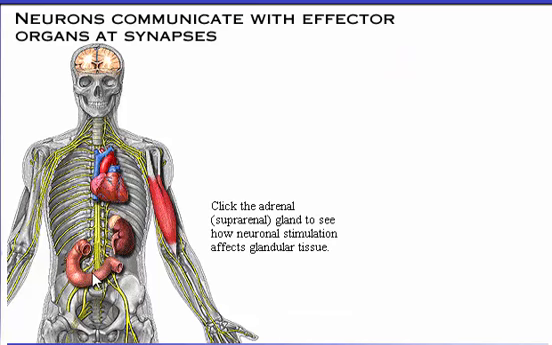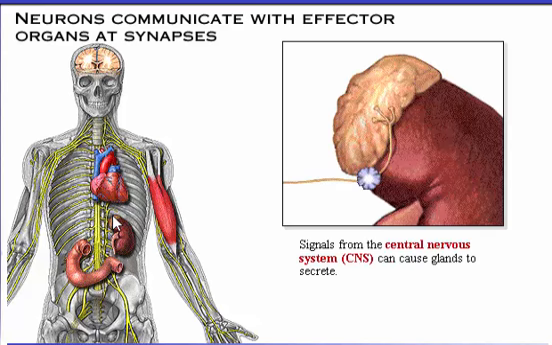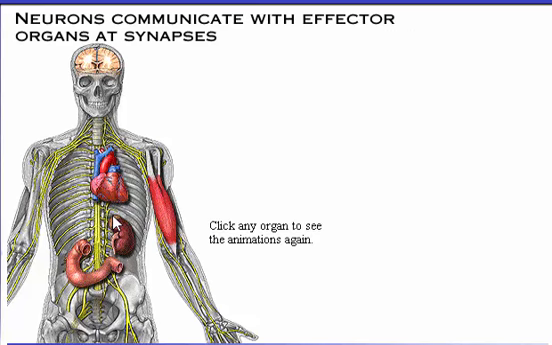Click the adrenal gland to see how neuronal stimulation affects glandular tissue. Signals from the central nervous system can cause glands to secrete. You may click any of the organs to see the animations again.